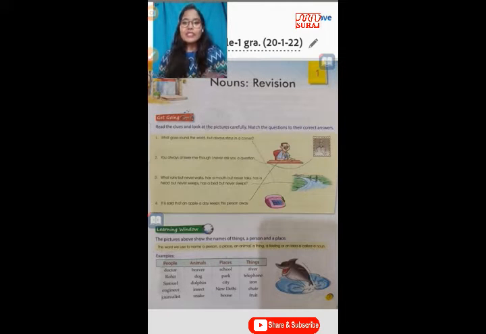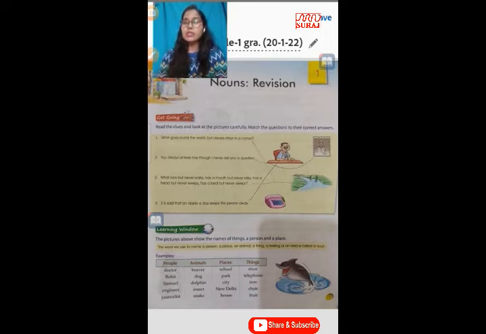So let's have some examples of it. So many examples are given here: people, animals, places and things. In people, like Dr. Rohit, Samuel, engineer and journalist. Those categories are having particular names, so for this we use a noun. These all are your nouns.